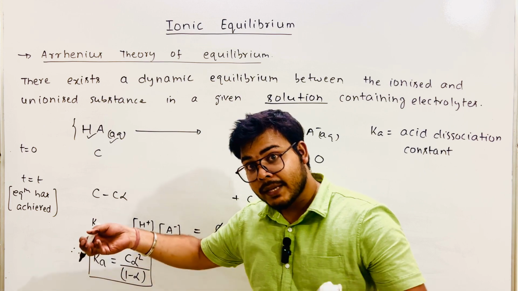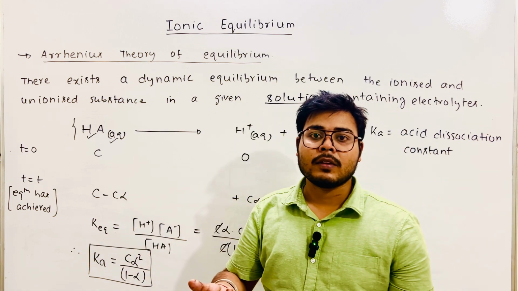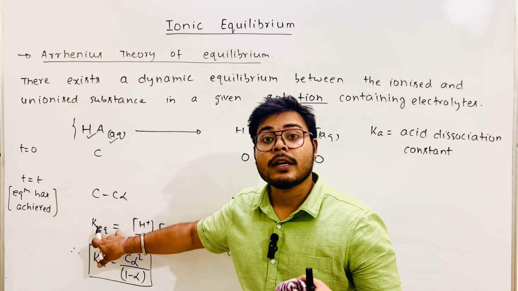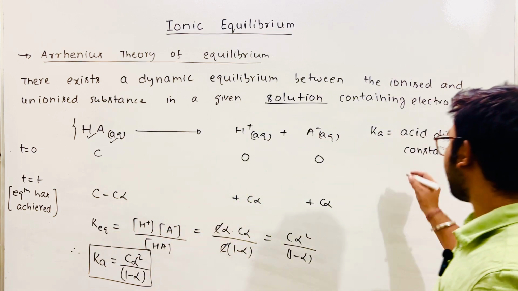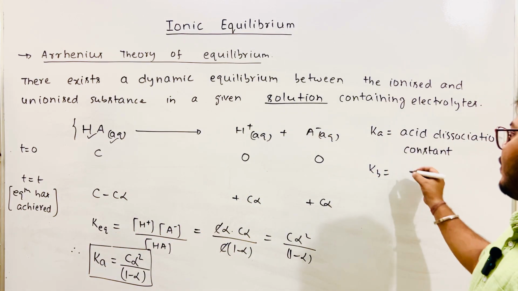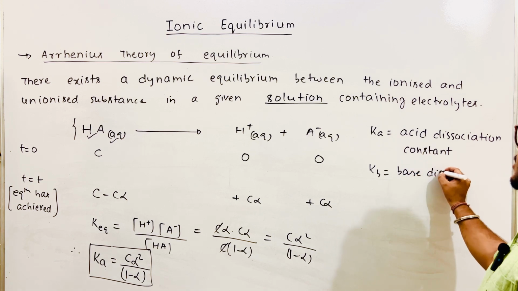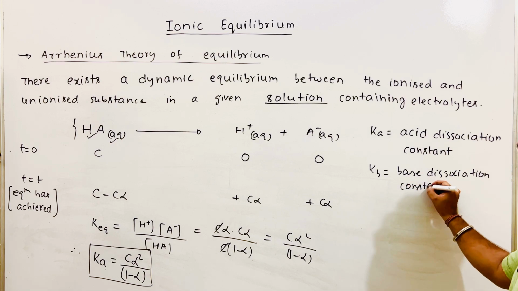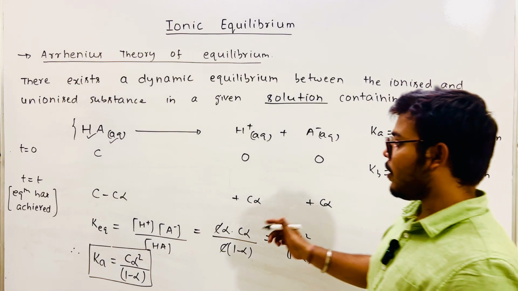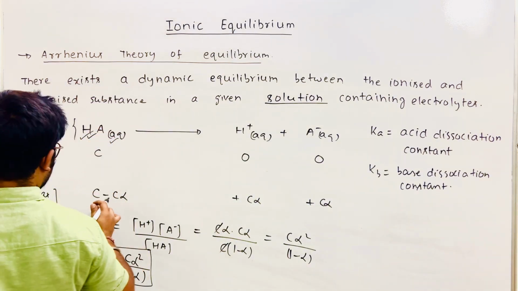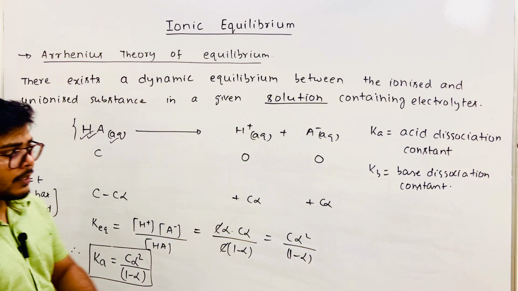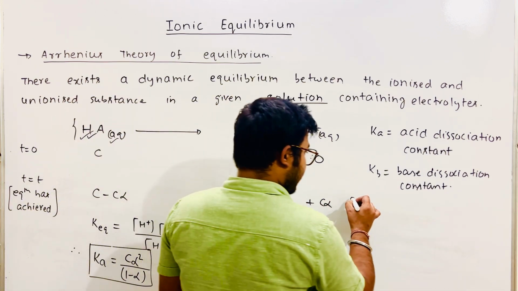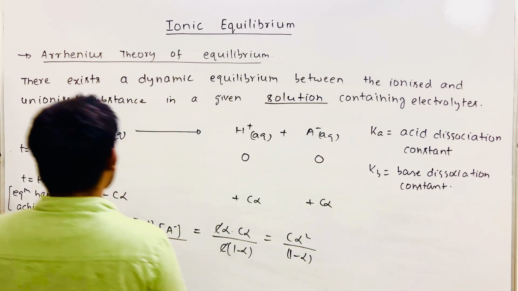What if the base is dissolved in water? When the base is dissolved in water, the equilibrium constant will be called Kb. And what will be the full form of Kb? It will be base dissociation constant. Just like you have calculated for acid, can you calculate for base in the same way? Yes, you can. I'm giving you the equation.